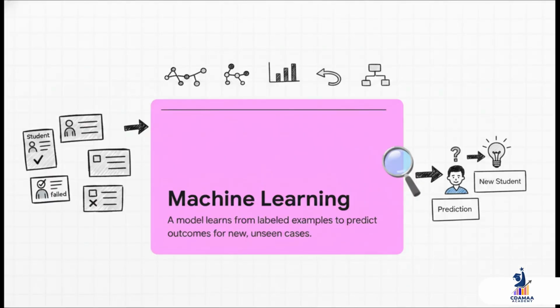So here's the absolute core of it. Machine learning is a process. A model learns from examples we give it, like student records where we already know who passed and who failed. It then hunts for patterns connecting things like attendance or quiz scores to that result. And once it finds those patterns, it uses them to make a prediction for a new student it's never seen before. That's it. It's a tool for finding patterns, not a thinking machine.